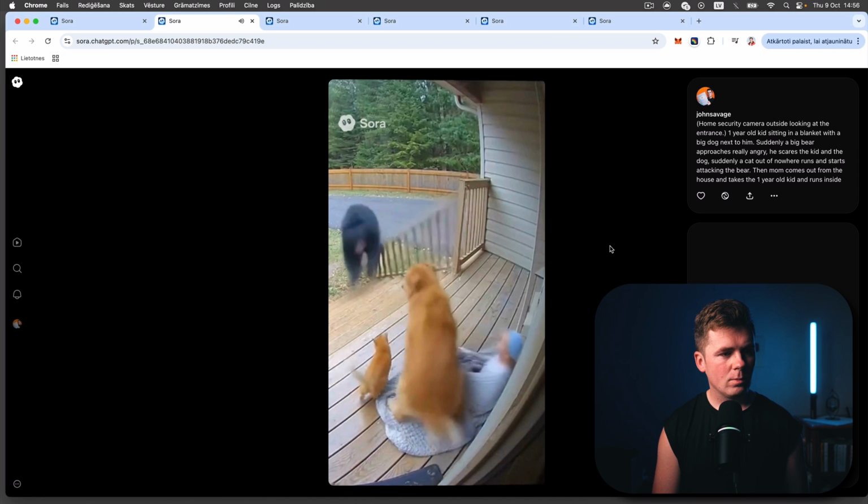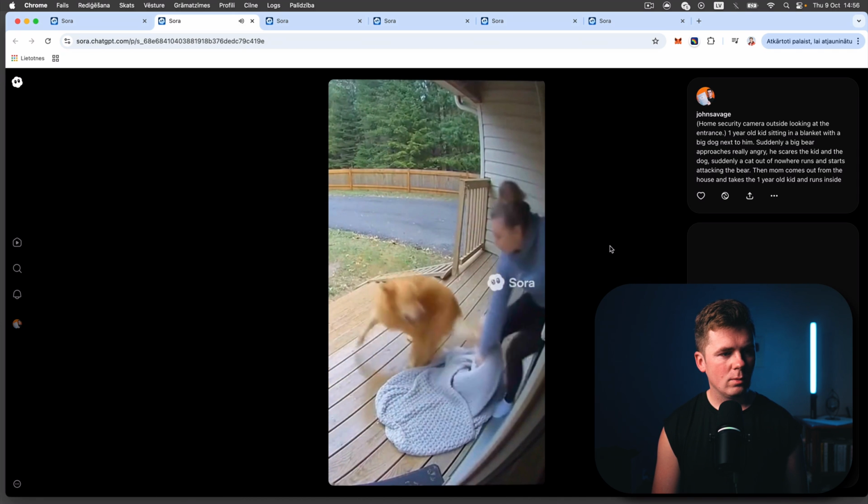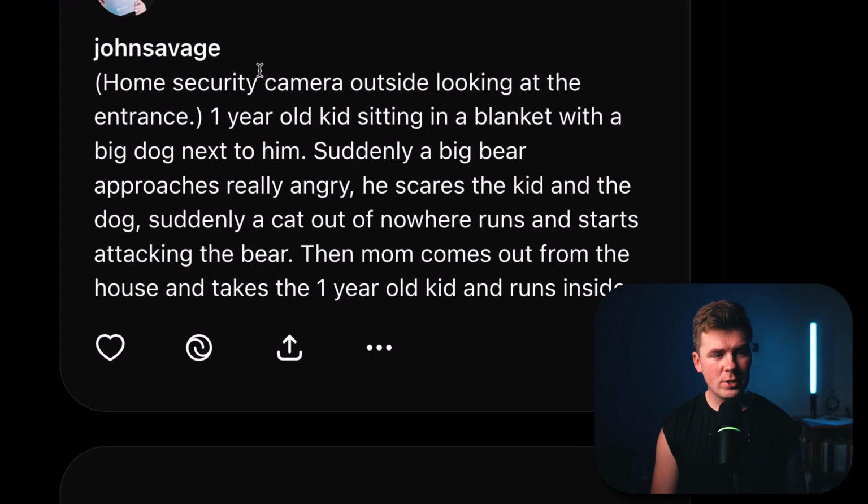Come here, baby! Inside now! Inside! Home security camera outside looking at the entrance.